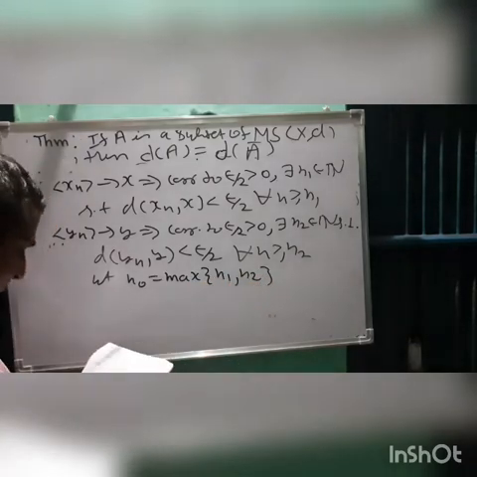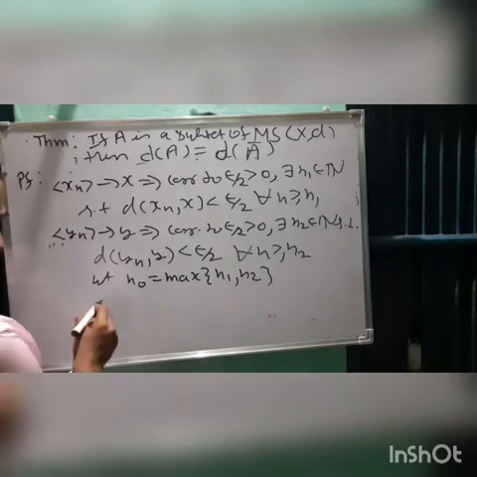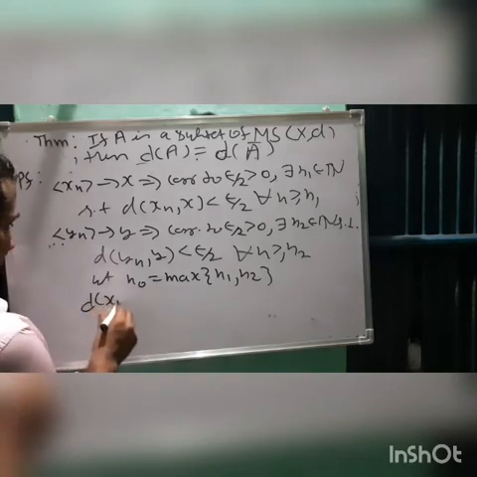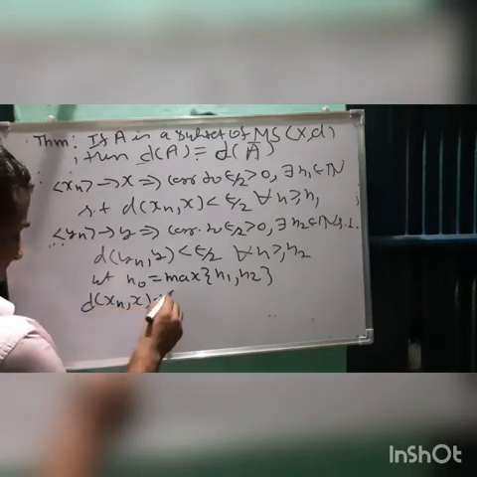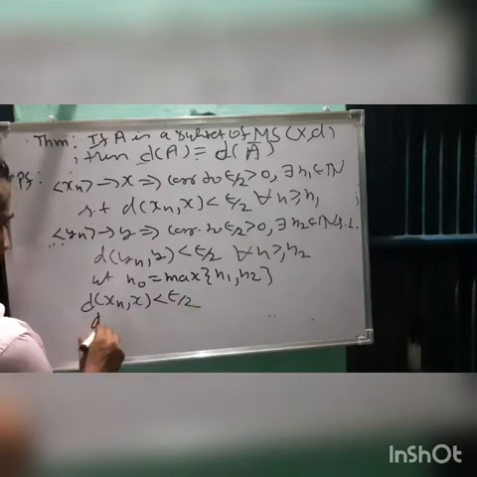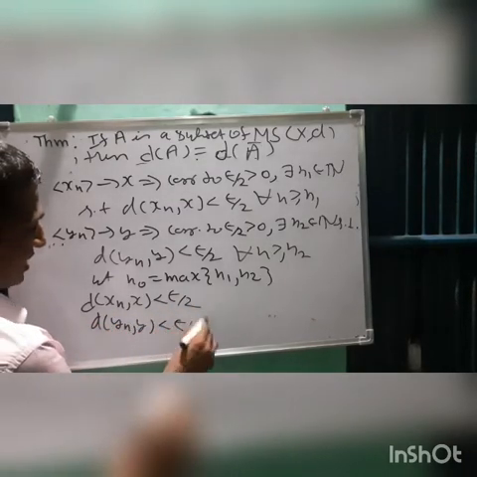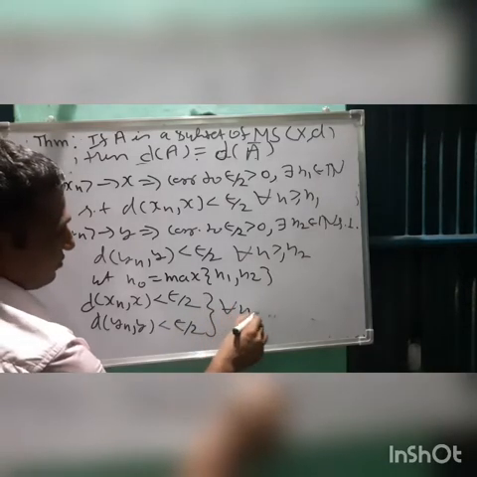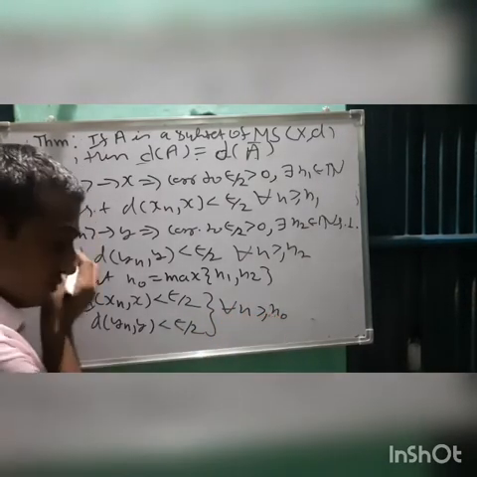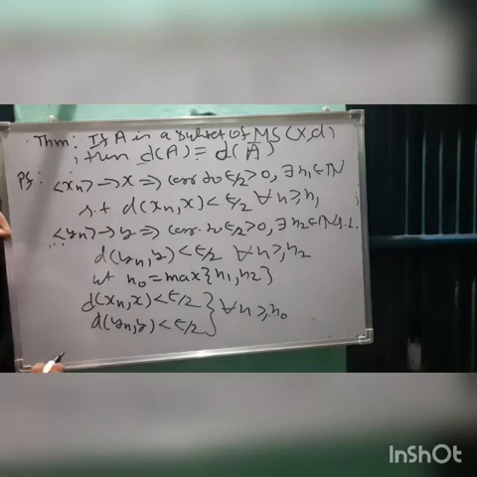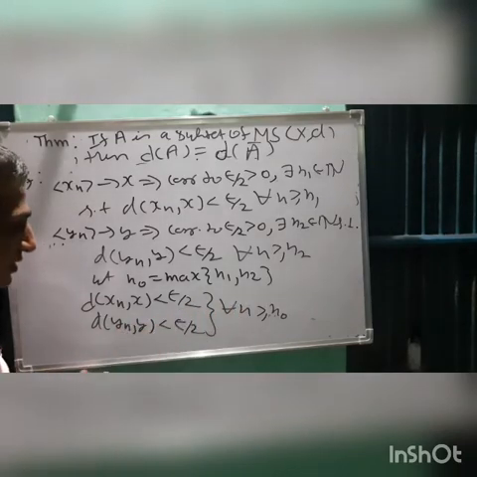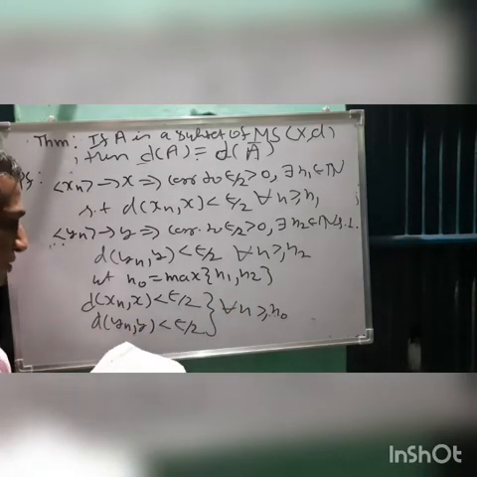Then what do we get? In that case, d of xn and x is less than epsilon by 2 and d of yn and y is also less than epsilon by 2, and this is true for this new natural number n naught. After this it is going to be true.